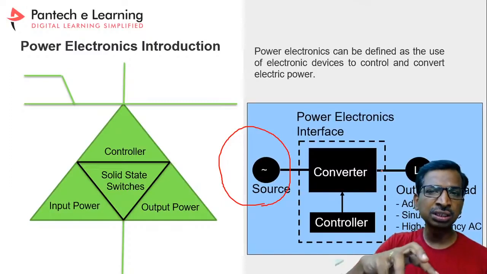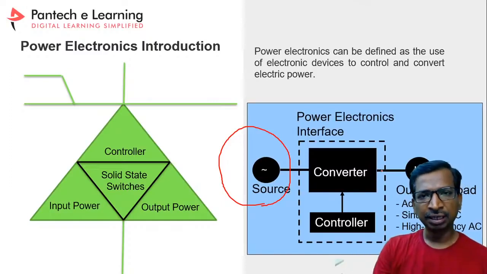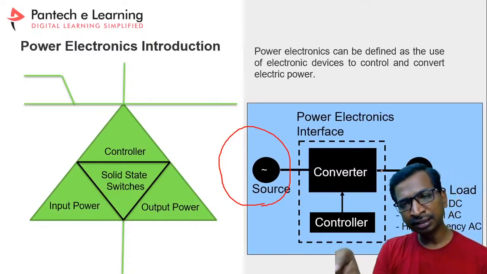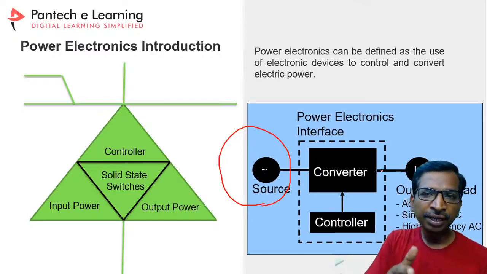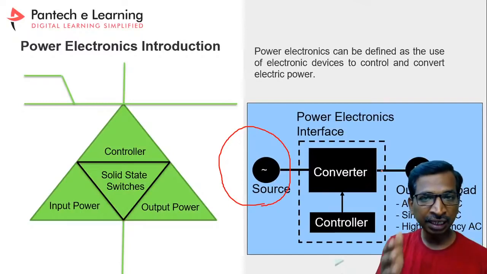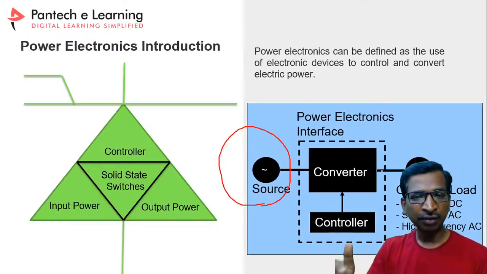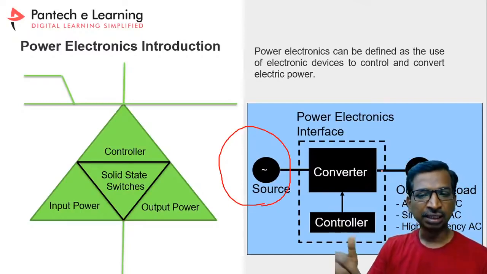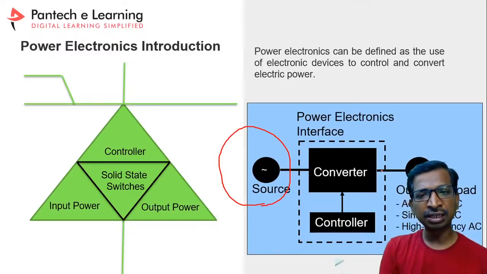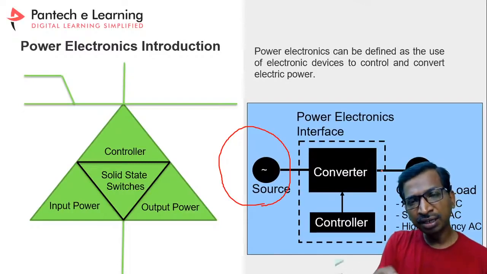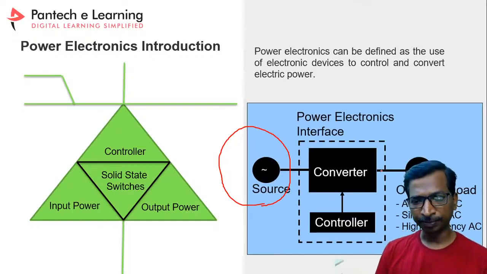Here the logical circuit is placed, which in technical terminology we call a topology, for various applications like AC to DC, DC to DC, which we will discuss in the forthcoming slides. Different configurations are used in this converter block. This converter block receives a control signal from the controller.